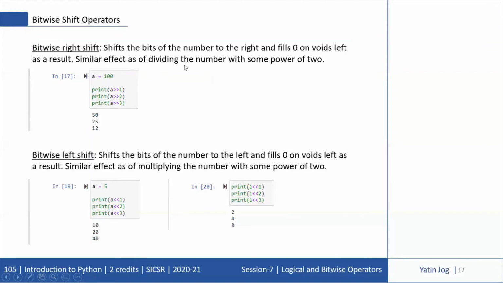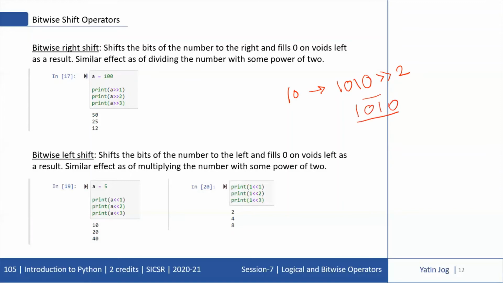Similar effect as of dividing the number with some power of 2. So suppose I write one number in binary. Suppose my decimal number is 10, and the binary of 10 is 1010. That is what we have discussed in the previous example. So if I try to right shift this binary by 2 locations, this binary is right now 1010.